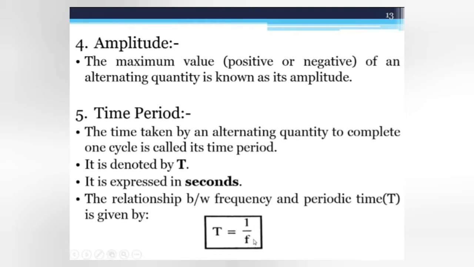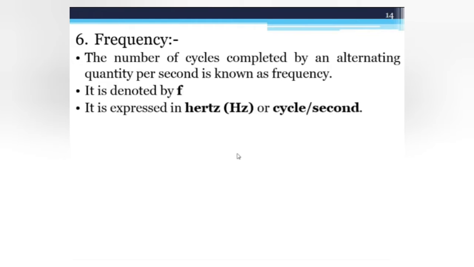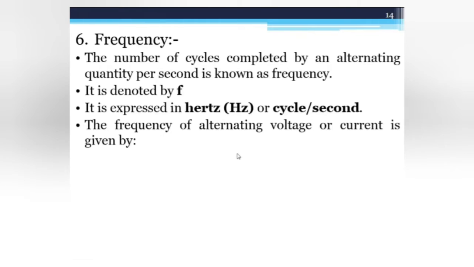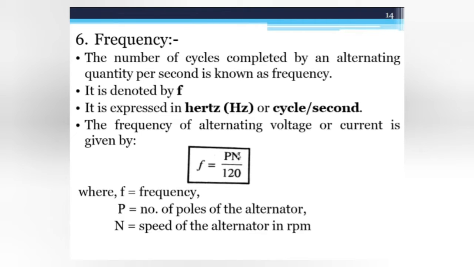Now what do you mean by frequency? The number of cycles completed by an alternating quantity per second is known as frequency. It is denoted by f. The unit of frequency is hertz. We can calculate frequency using f is equal to Pn by 120, where n is the speed of the alternator in RPM, P is the number of poles of the alternator, and f is the frequency.